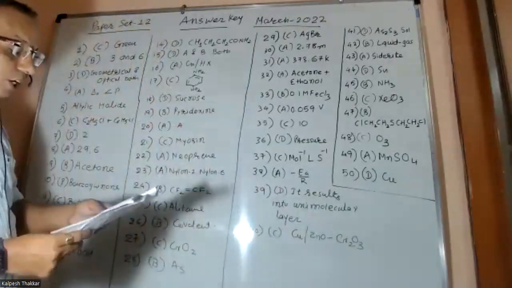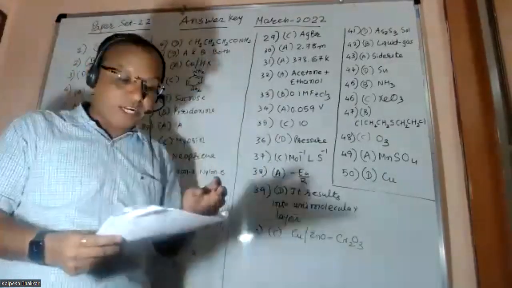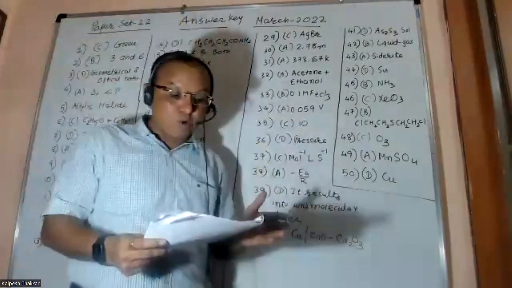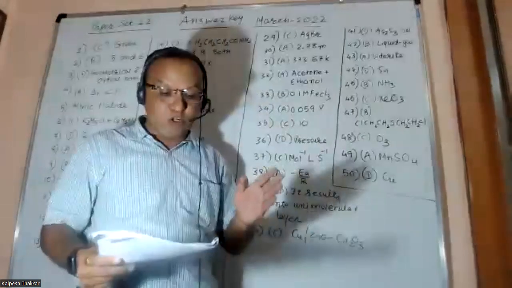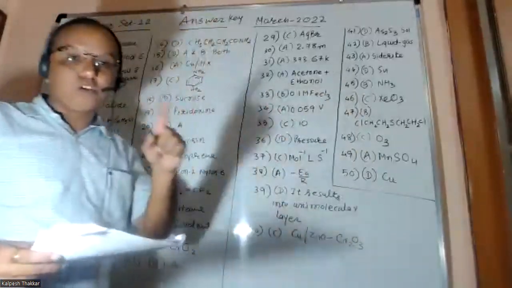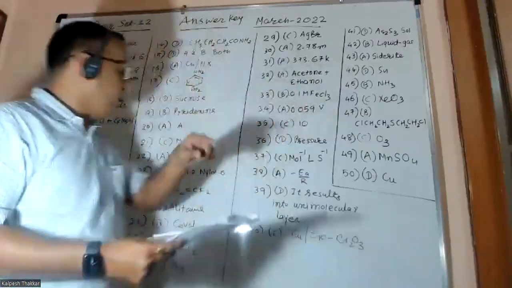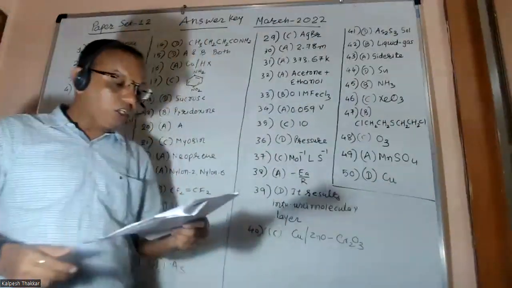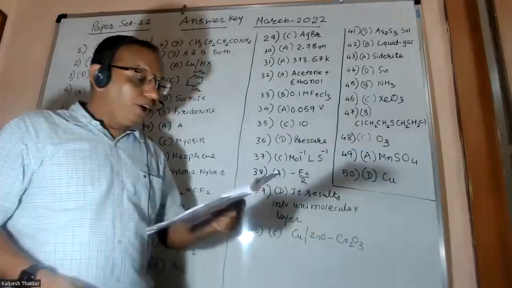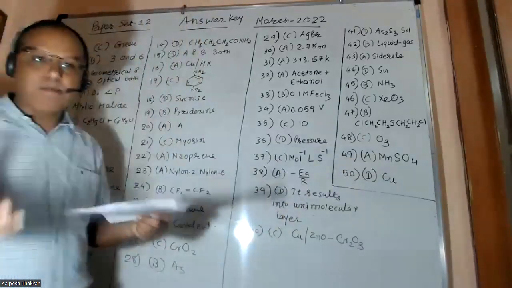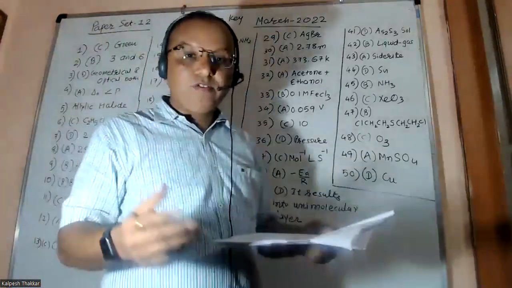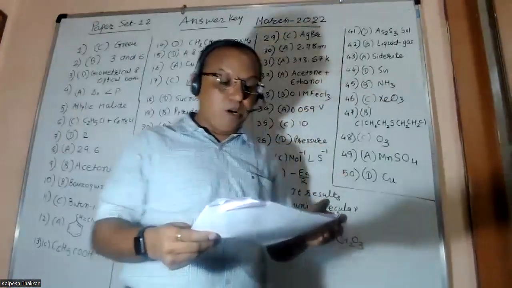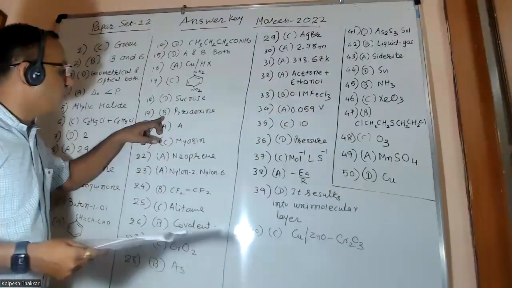In question number 18, which one is not a polysaccharide? Friends, starch, glycogen, and cellulose are all polysaccharides. Only sucrose, friends, is a disaccharide, and that's why option B is correct. Next question: what is the chemical name of vitamin B6? A simple question from chapter number 14. It is given in the table. Pyridoxine is the answer, option B.